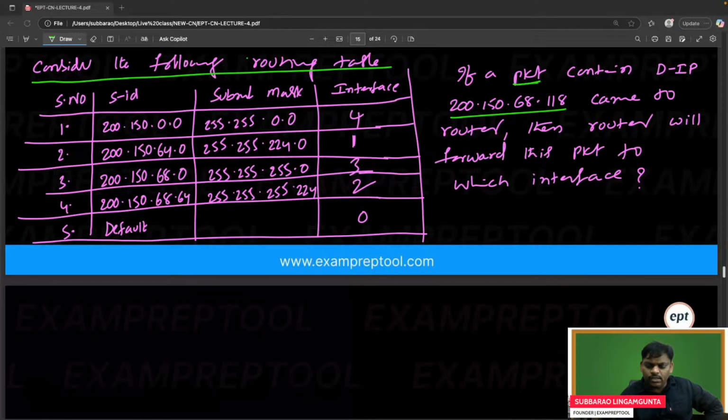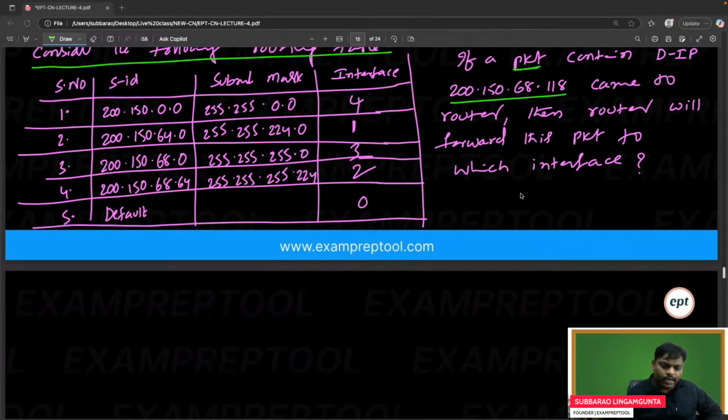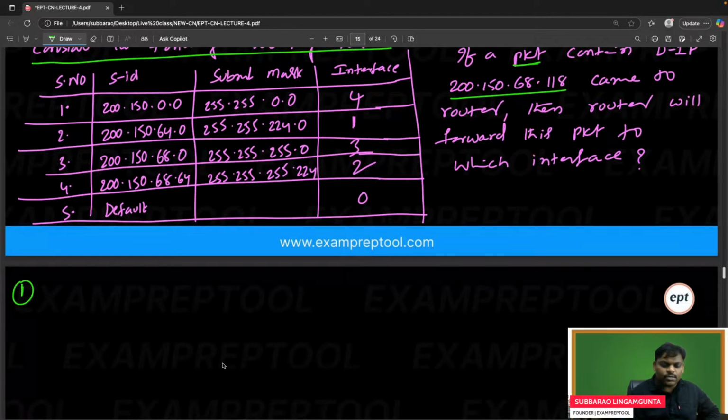Very simple. Do the AND operation with the subnet mask. With the first row, I am doing the AND operation. Careful, you have to do it with the subnet mask: 255.255.0.0.